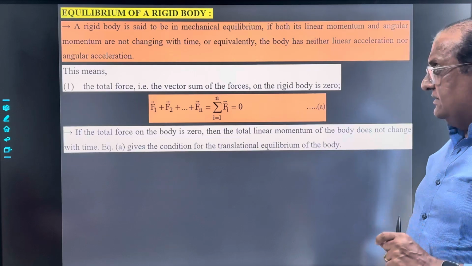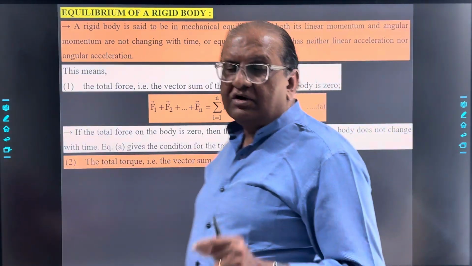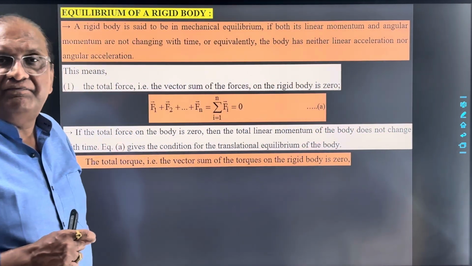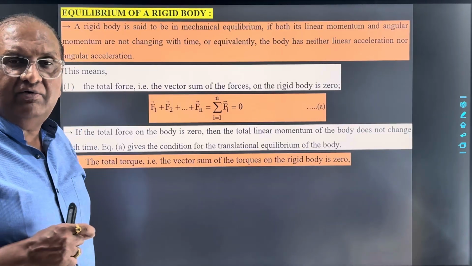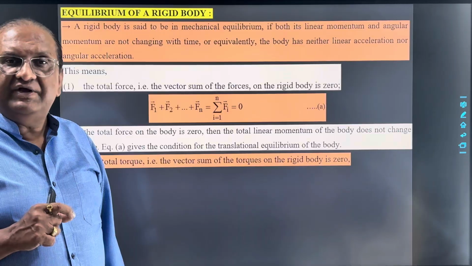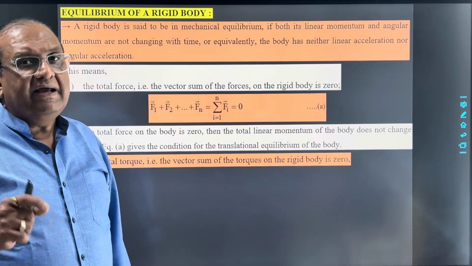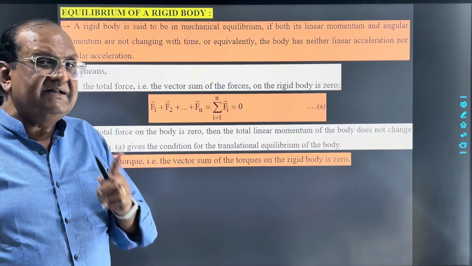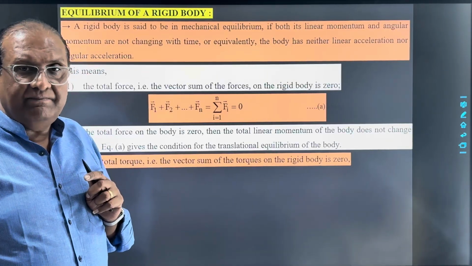Now suppose the net torque or the total torque acting on the body is equal to 0. Then in that particular case, angular acceleration will be 0 and angular momentum will remain constant, means it does not change with time.